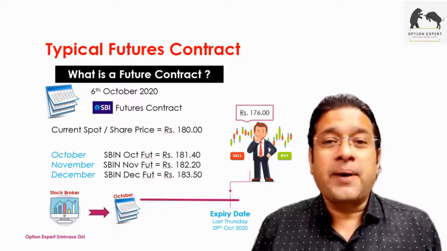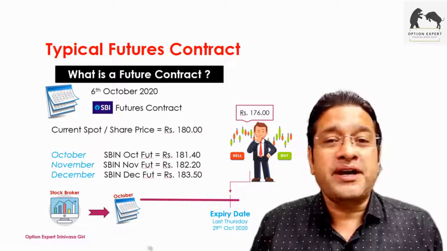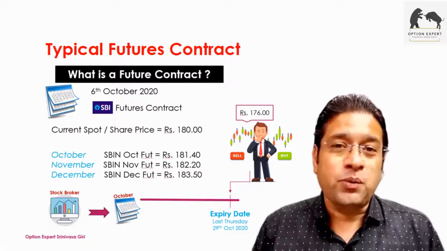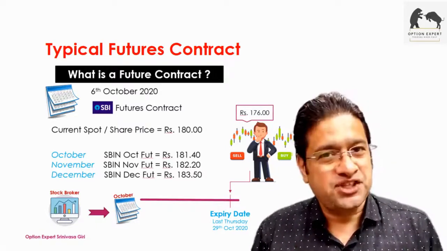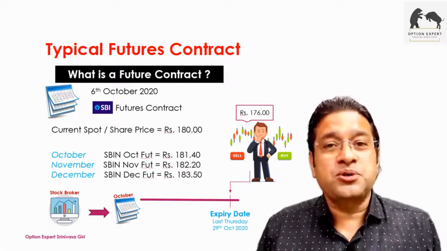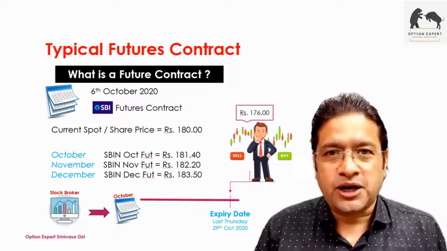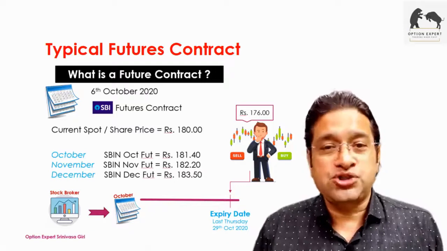If you feel the prices are going to go up, you buy stocks. But what if the prices are coming down? What do you do in equity? If I have to sell any share, I have to have delivery of the share. If I don't have physical shares, meaning in my demat account, I won't be able to sell it. If you don't possess those shares, you won't be able to sell them.